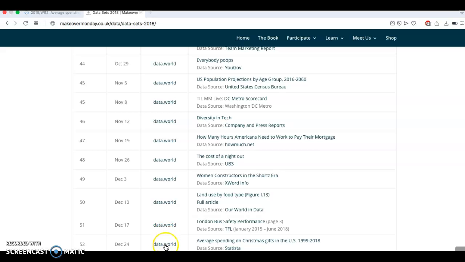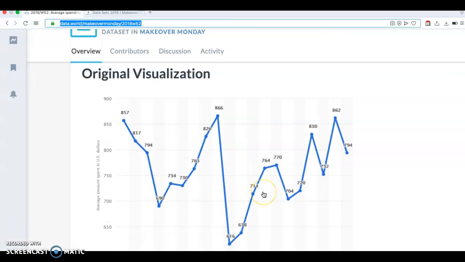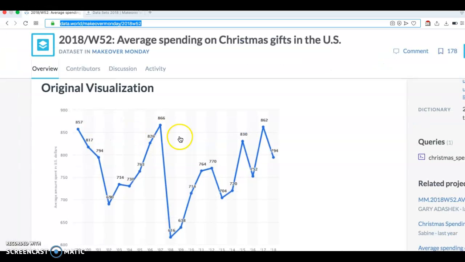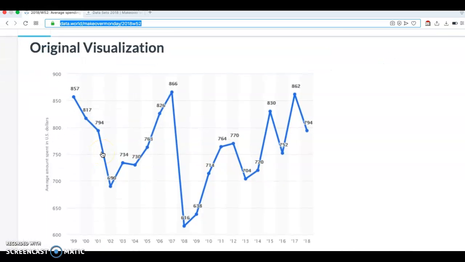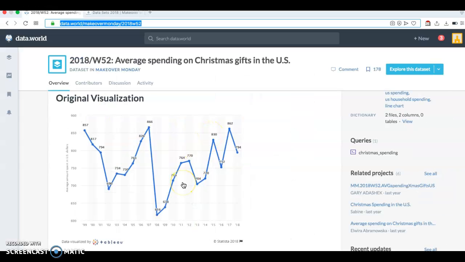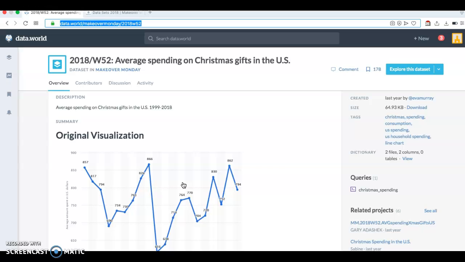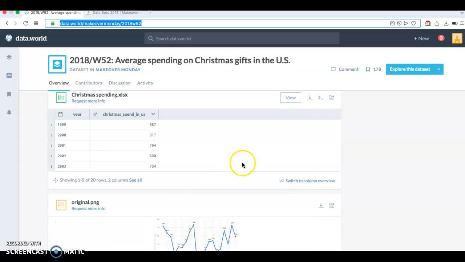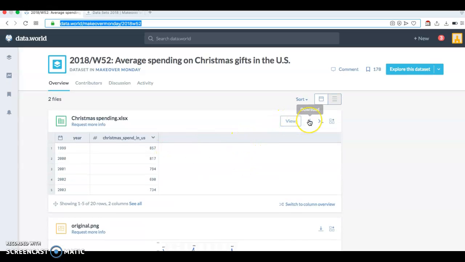So I went ahead and downloaded it, and once I selected this tab here, or link, this is the visualization that the website's already created here. So what I'm going to be doing is making sure I copy or replicate this exact visualization, essentially. And from this point on, what anyone would want to do is scroll down here, and then you will have an option right over here that says View, and if you hover over this, it has a download. That is the button that you want to select.